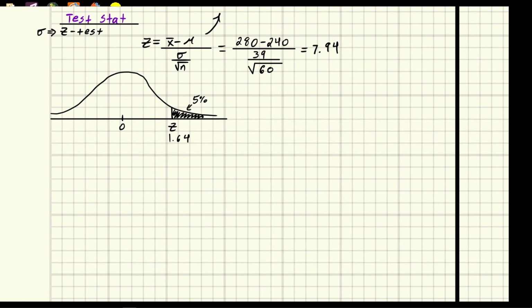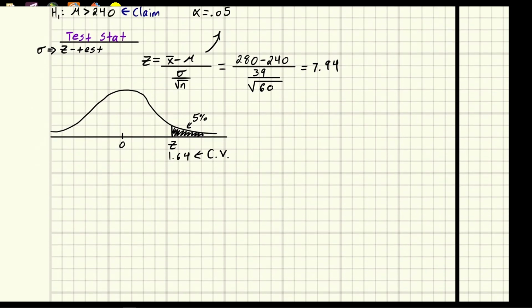So this is our critical value. If the z-score goes past this value, then we say that there is evidence to reject the null hypothesis. We don't think the null hypothesis is right. Well, we got 7.94 for our test stat, right? If this is 1.64, that's way out here. If this chart were to keep going and going, it'd be way, way out here. 7.94 is definitely in the shaded area. This is crazily in the shaded area.